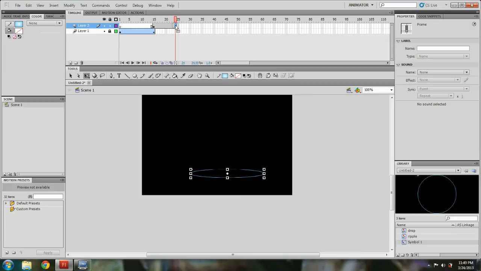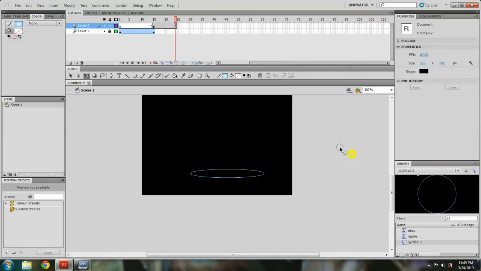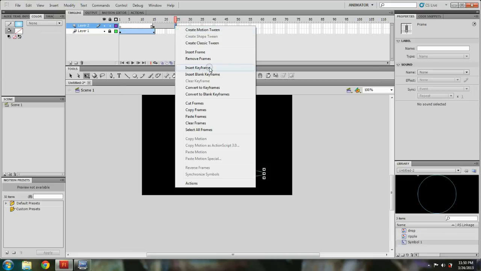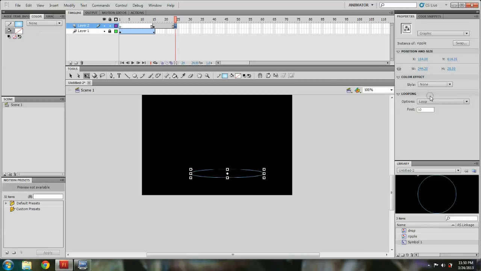You click the last frame of your ripple animation and make a keyframe there. Right click on your timeline and hit insert keyframe, or hit F6, doesn't matter. Then click the ripple and make this alpha 0.